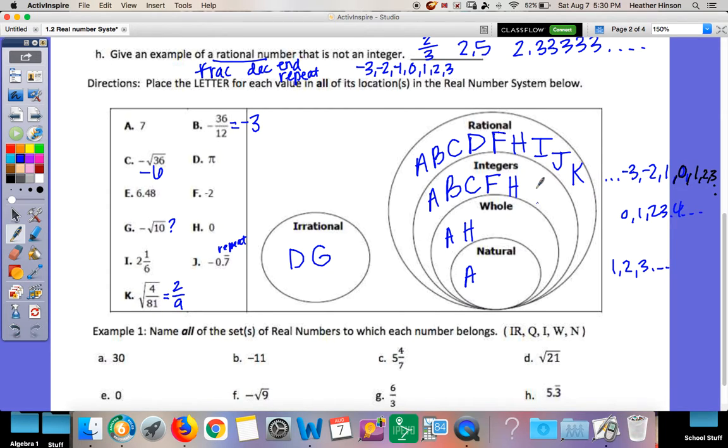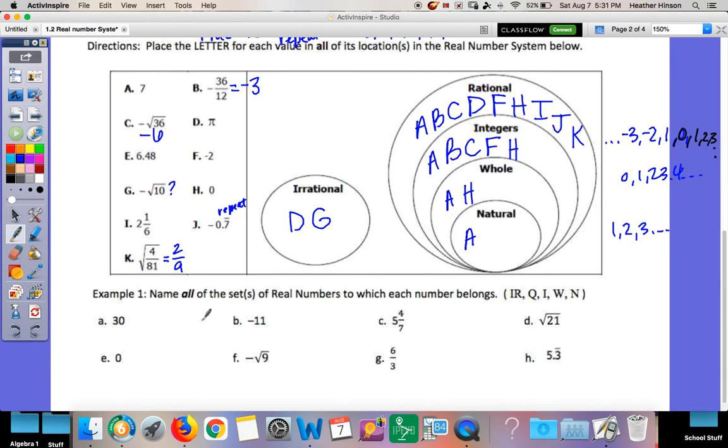So is it an integer? It's a fraction, which would tell me no, but can I simplify it? No. There's nothing that goes into 2 and 9, so you can't simplify it, so it is not an integer. So that is where I stop. So this is what your table should look like for this example.